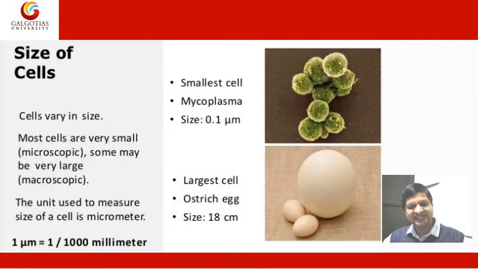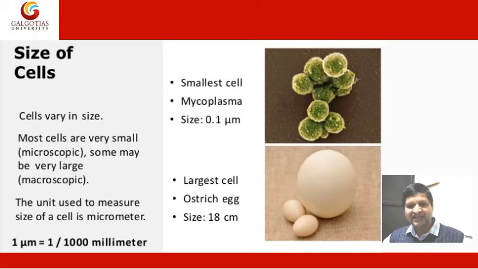Cell size. Cells vary in size. Most cells are very small, that is microscopic. Some may be very large, that is macroscopic. The unit used to measure cells is the micrometer. 1 micrometer is equal to 1 upon 1000 millimeter.